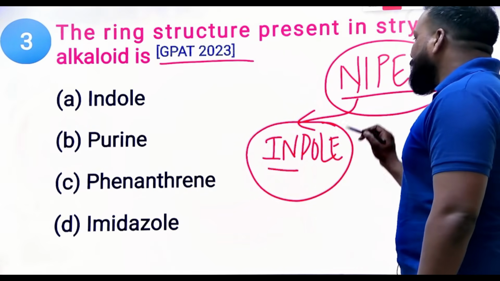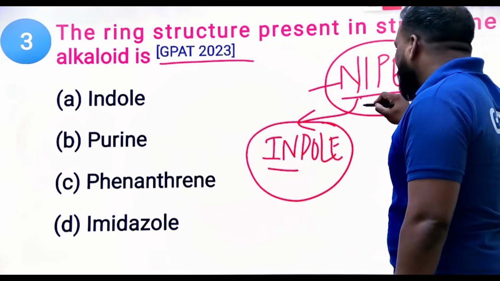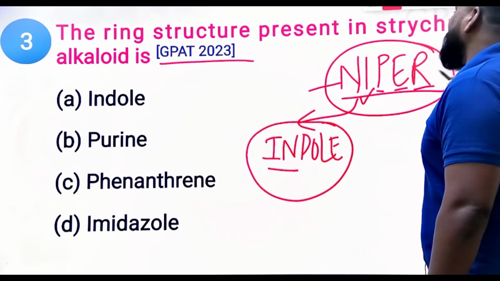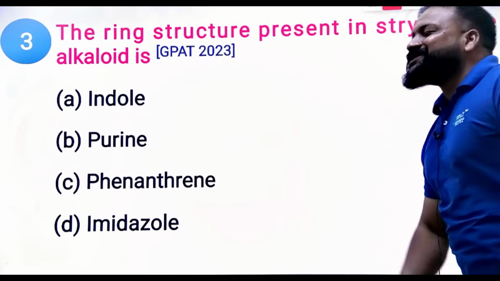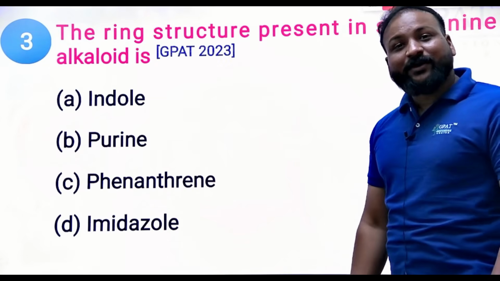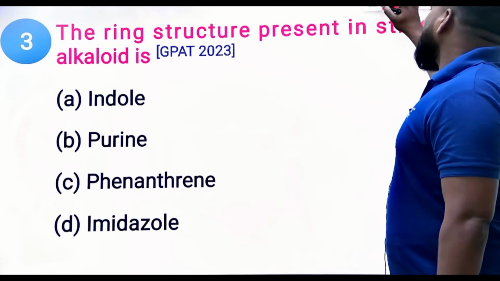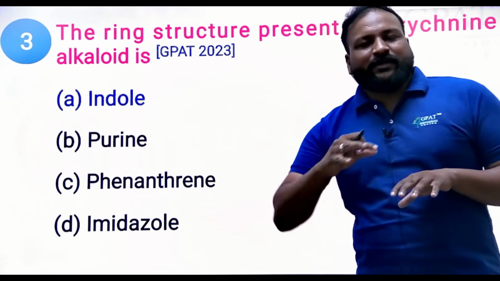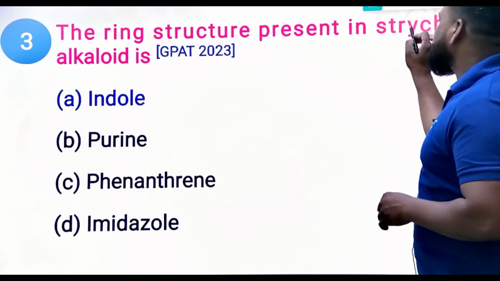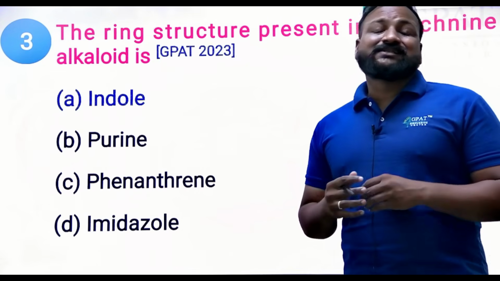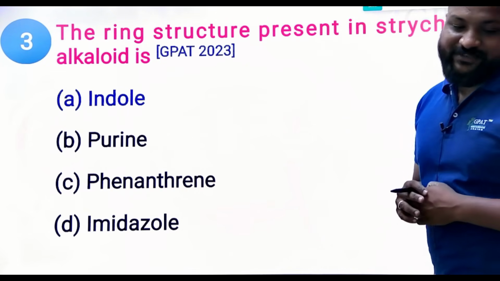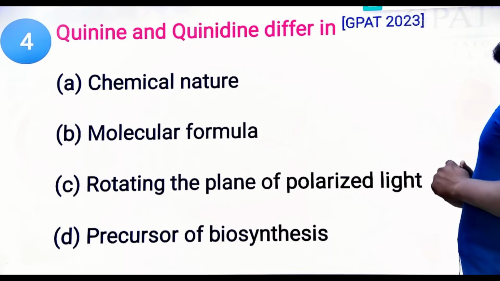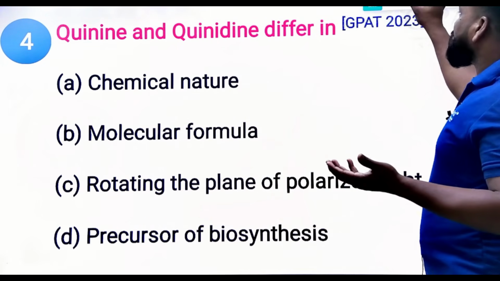So indole alkaloids: the I in NIPER, for nux-vomica, I for vinca, taken from vinca, physostigma, ergot, and Rauwolfia. So now tell me which structure is present in it. Undoubtedly it belongs to the indole alkaloid. NIPER is a short trick. So strychnine is obtained from Strychnos nux-vomica. Clear? Loganiaceae family.